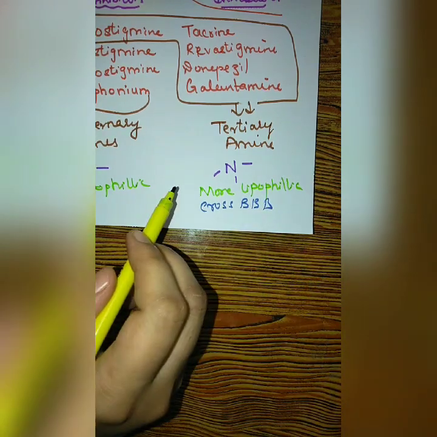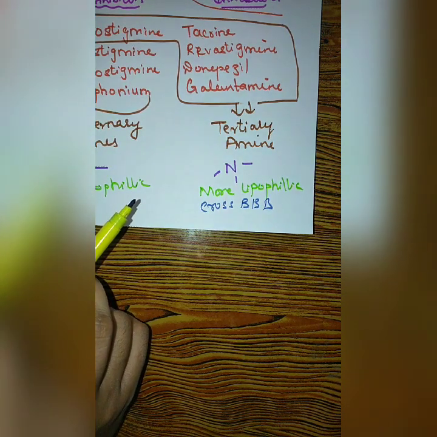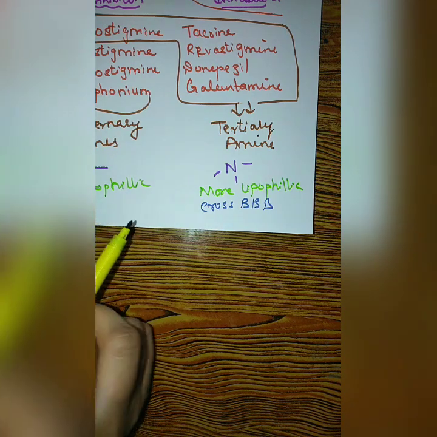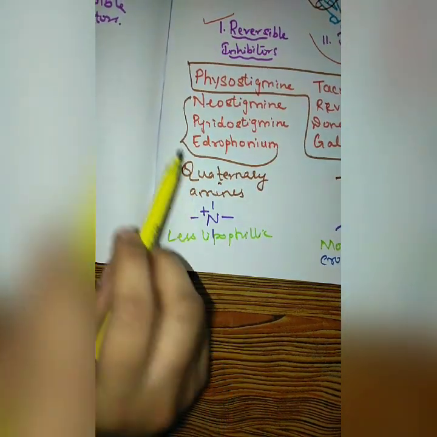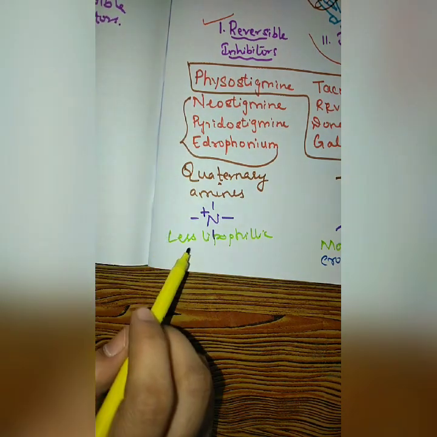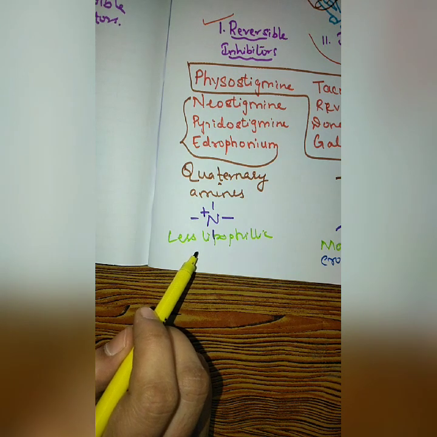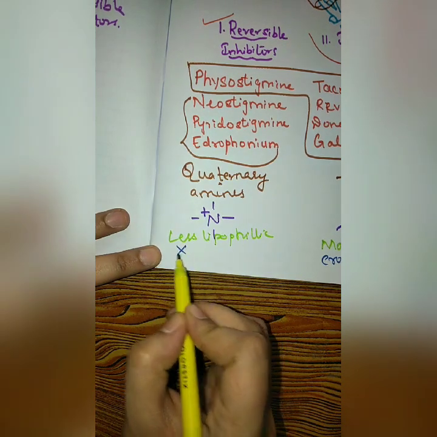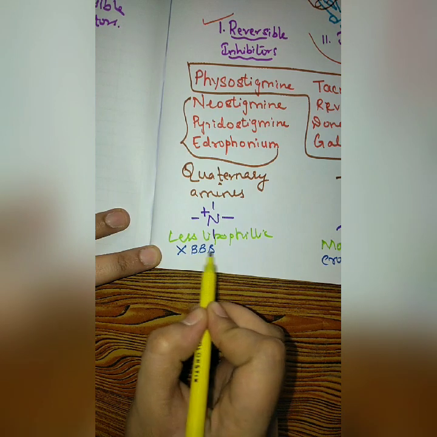barrier, and after crossing the blood brain barrier, they can inhibit the acetylcholinesterase enzymes present inside the brain, and it will increase the cholinergic activity inside the brain. Whereas in case of quaternary amines such as neostigmine, pyridostigmine and edrophonium, these are less lipophilic in nature, therefore they cannot cross the blood brain barrier.